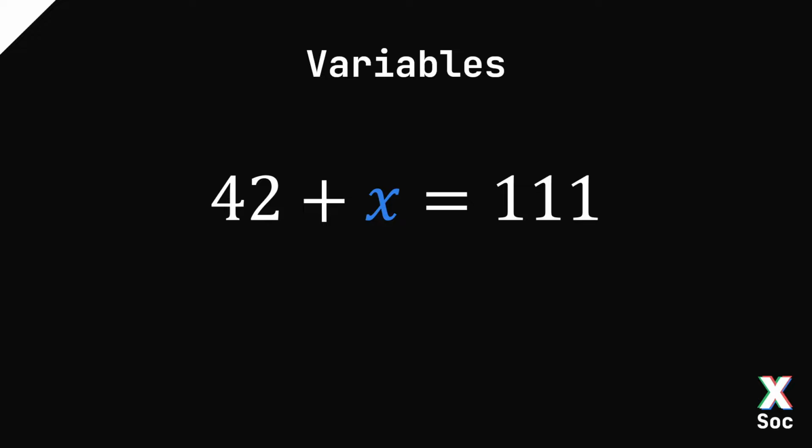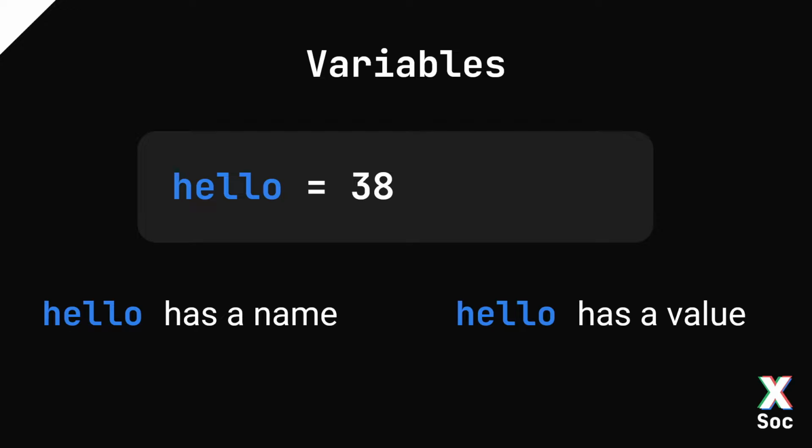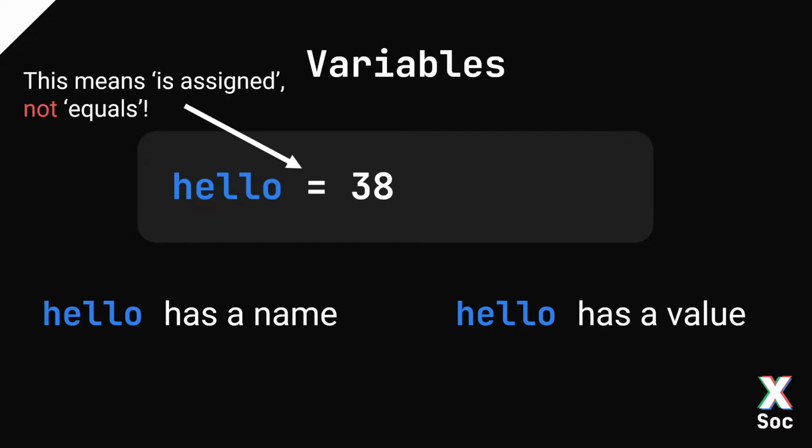So you've probably seen variables in the context of maths before, something like this. And in this case, x has a name, x, and x has a value. So in this case, I believe that x is 69. And in programming, it's kind of similar, right? So hello has a name, hello. And hello has a value, and in this case it's being assigned 38. Now, you'll probably notice it says equals, but what that actually means is assigned. So in programming, we write equals to mean is assigned, not actually, is equal to.